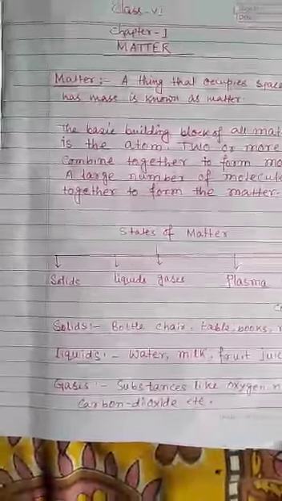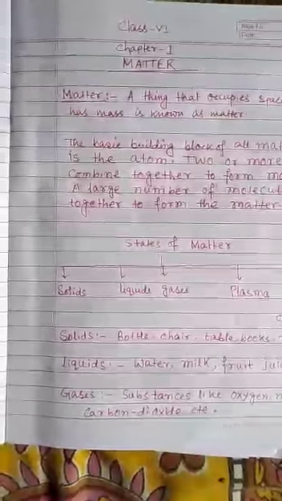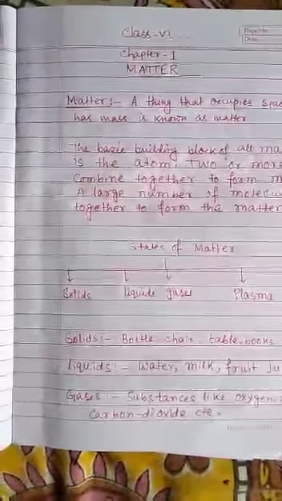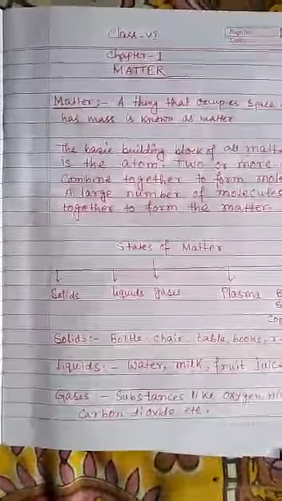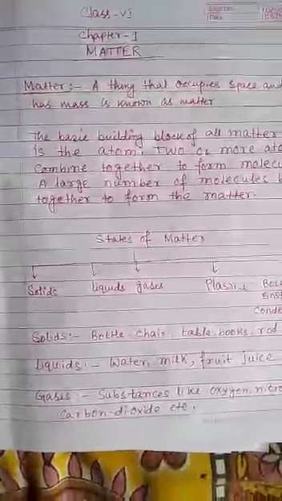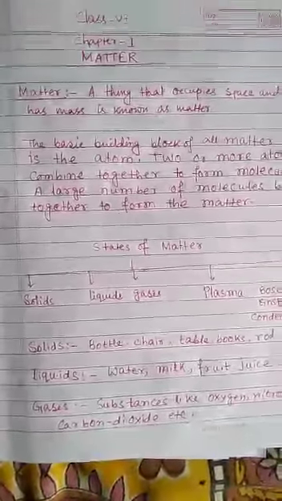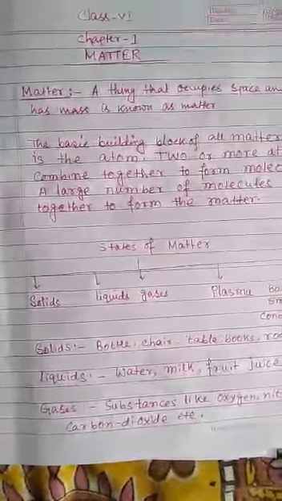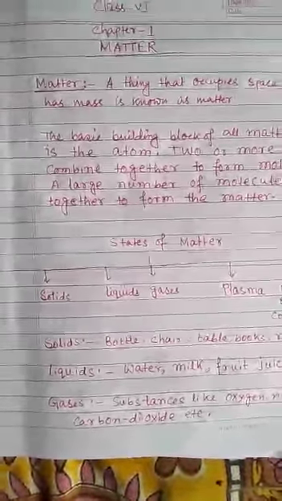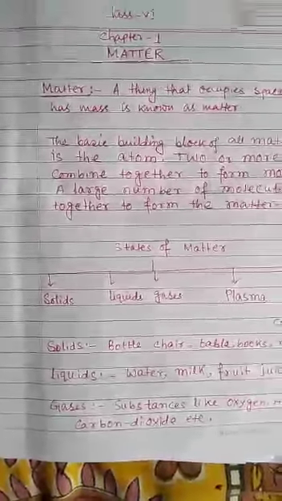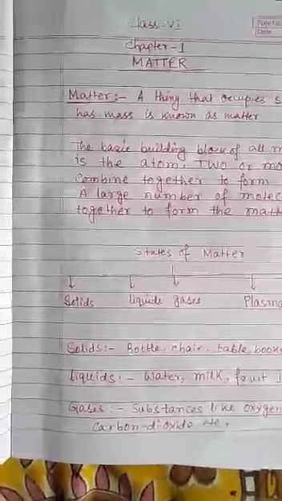I have a pen in my hand, you are sitting on a bench. Can we say that the pen or the bench is a matter? Yes, we can say that. But how? Actually, the definition of matter is: a thing that occupies space and has mass is known as matter. Okay. So, the pen or the bench has a perfect mass, we know that. And if we place the pen on a table, then what will happen? It will occupy a particular space. So, according to the definition of matter, we can say that the pen or the bench is a matter.